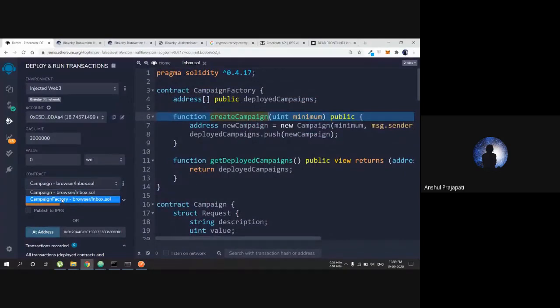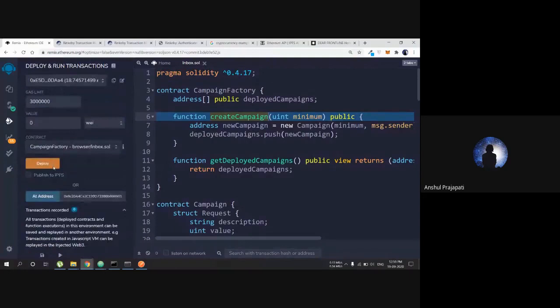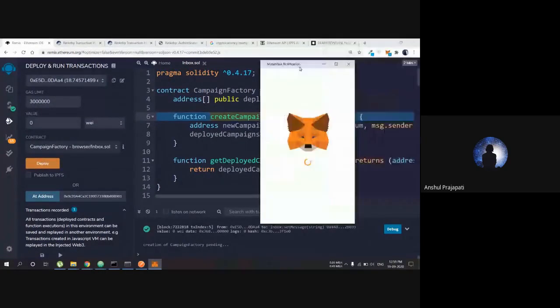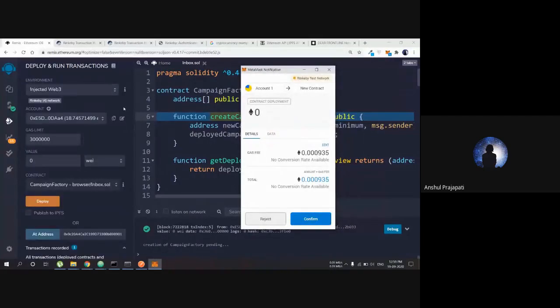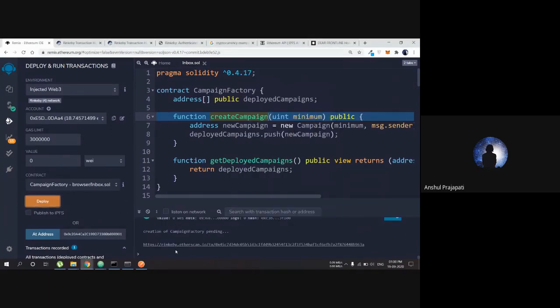So we are going to deploy the campaign factory contract. You can see that right now I am on the injected web3 network, and it is taking 0.0093 ether for me to deploy this contract. So if I confirm it, it is going to deploy the contract the same way it was deployed before.